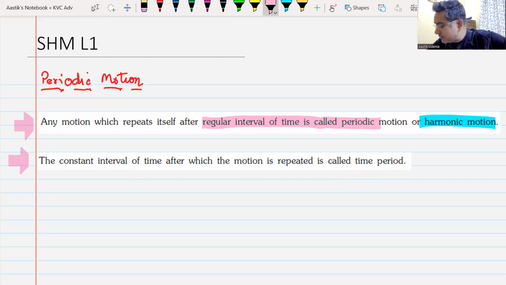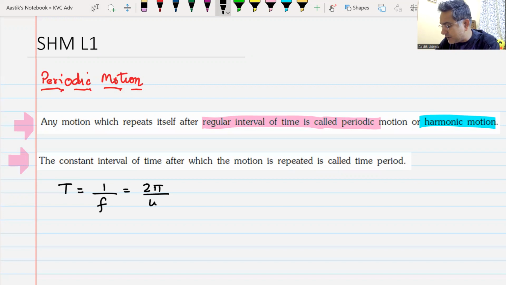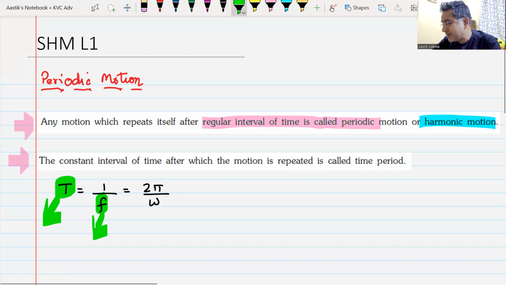We have seen this periodic motion in our uniform circular motion. T was time period that was equal to 1 by f, and this time period was 2 pi by omega. Yes or no? Yes, sir. So same thing, omega. Here T is known as the time period, f is known as the frequency. We all know this. Yes or no? T is known as the time period, f is known as frequency, and omega, in that chapter we are calling it as angular velocity.